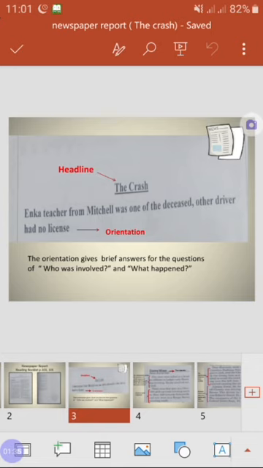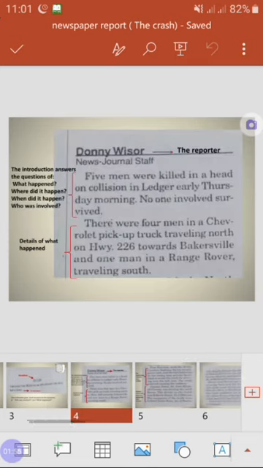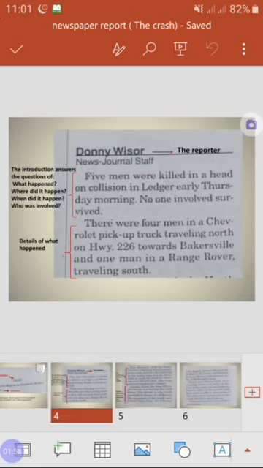And this line is called an orientation. The orientation could be a sentence or more that summarizes what the text is talking about. In this orientation, it gives brief answers for the questions of who was involved and what happened. Donnie Wisser. Here you are going to find the name of the reporter, the person who wrote this report. The first part of the report is very important because it answers the most important questions of the report, and it also summarizes what the whole text will talk about.